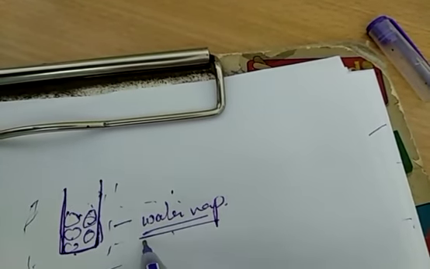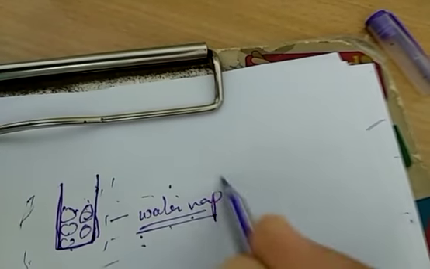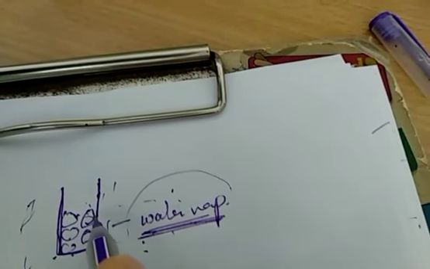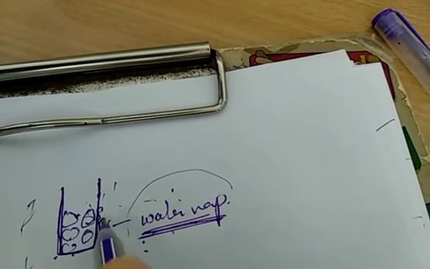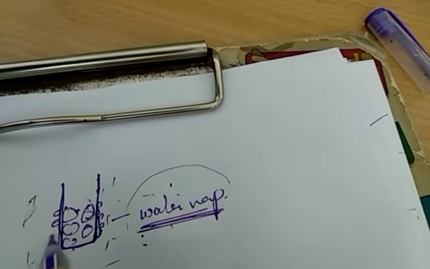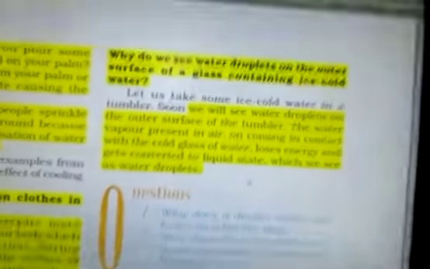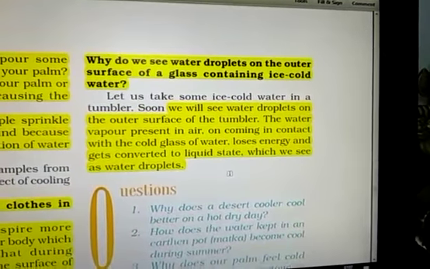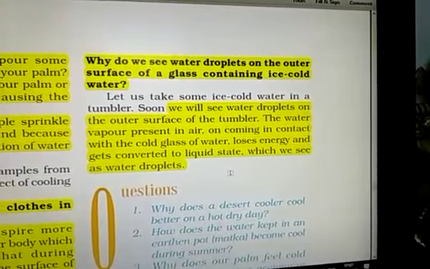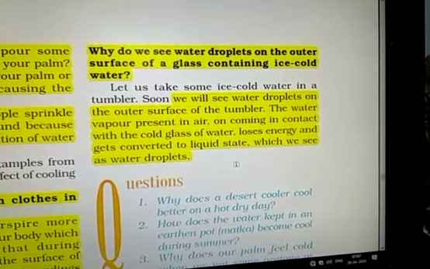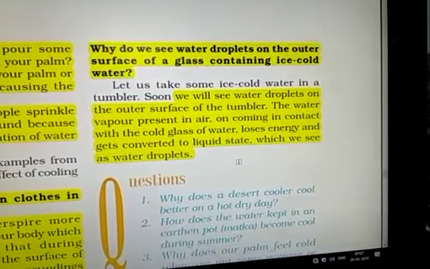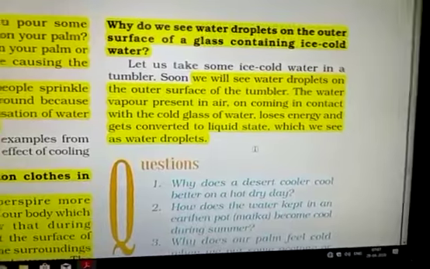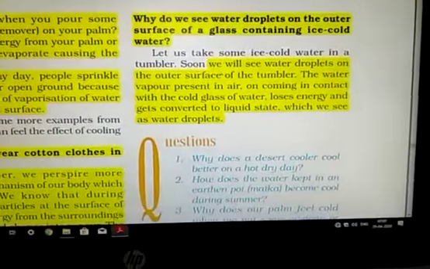this air containing water vapors strikes the surface. Water vapors of the air get condensed in the form of small droplets of water. This is the reason when we put ice cold water in a tumbler at atmospheric temperature, small water droplets form over the surface of the tumbler. Now another question, some exercises are there